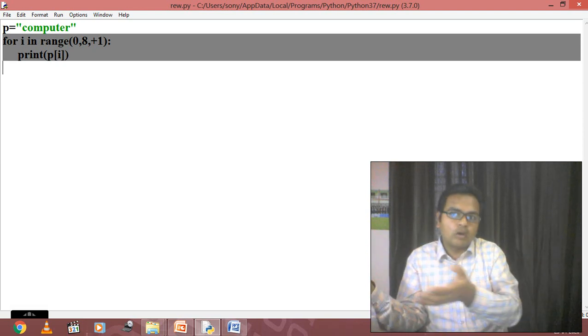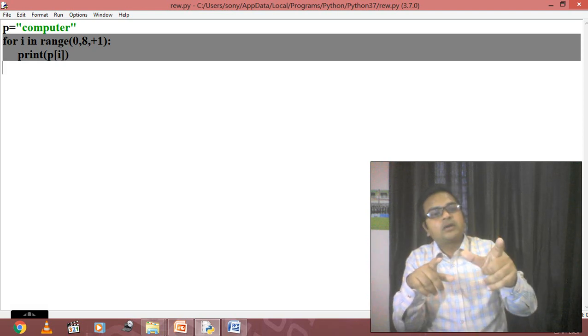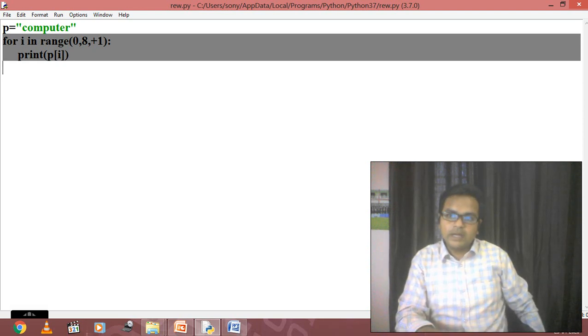because my P is common in all the cells, but only the index value is going to vary, and that index value will be given by this particular variable I. That's why we have taken print P of I. Clear? This again is a method to display all the elements of the string.